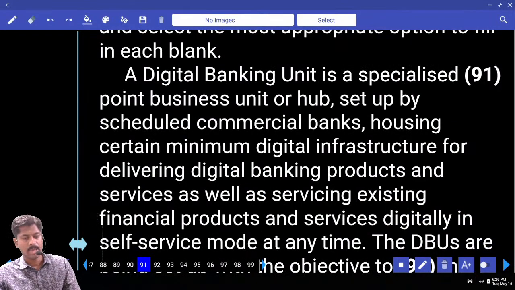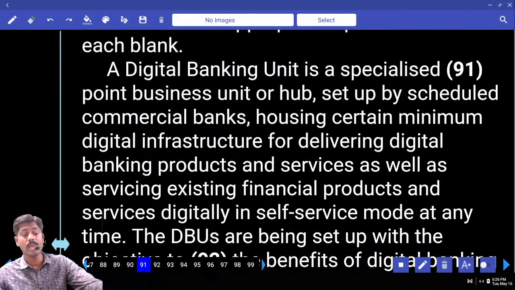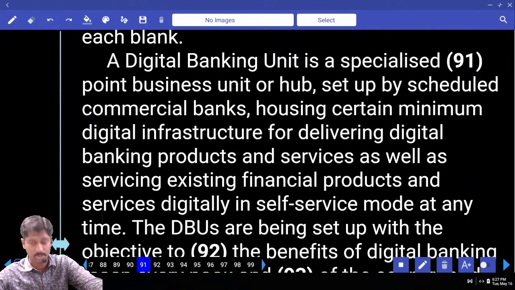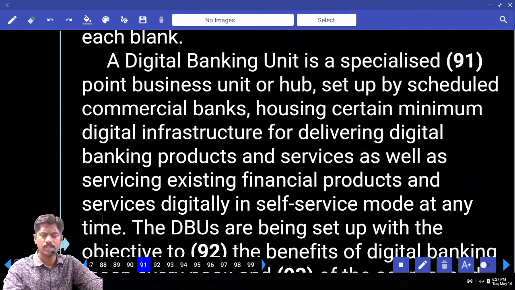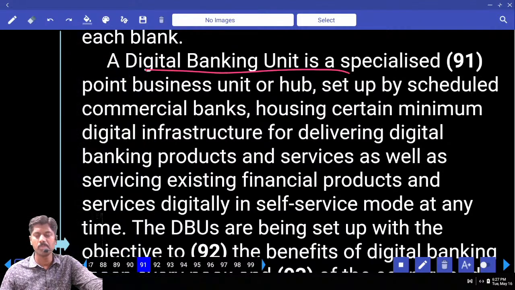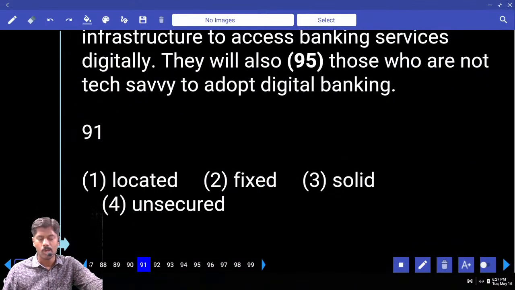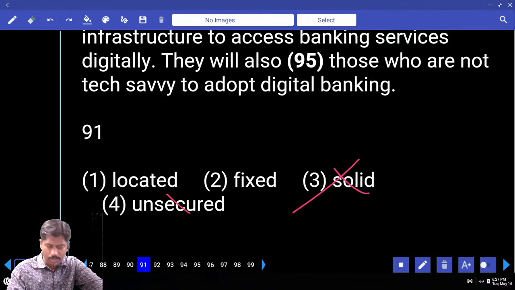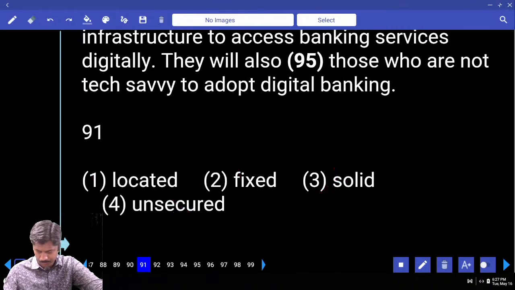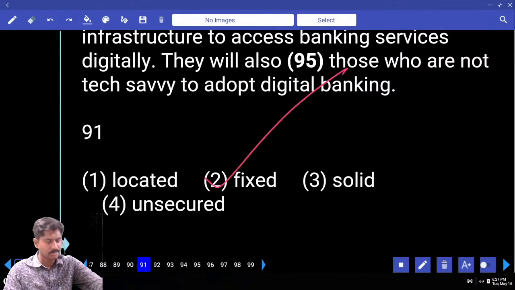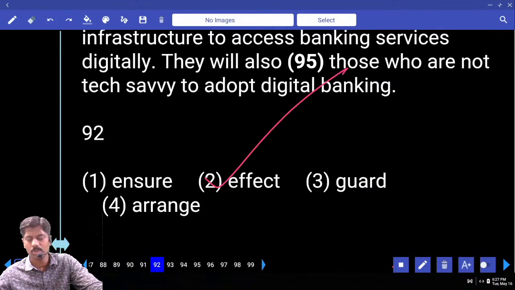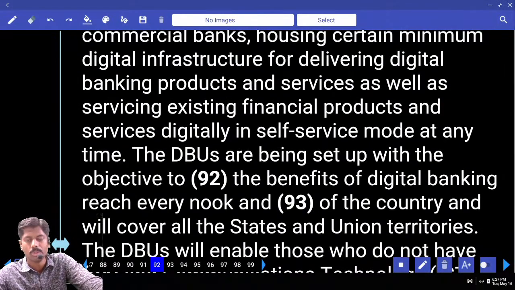A digital banking unit is a specialized dash point business unit. What kind of point is it? Specialized located point, fixed point, solid point? No. Unsecured, negative, no. Answer 1, 2. Second option. It is a fixed point. A digital banking unit stays in one place, it does not move.